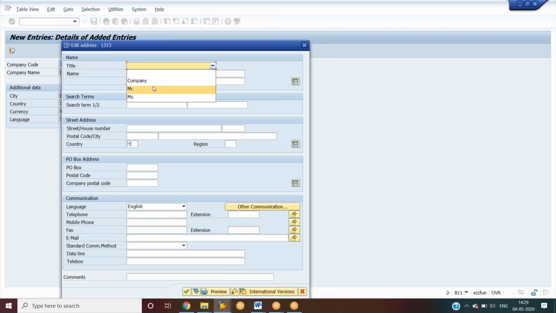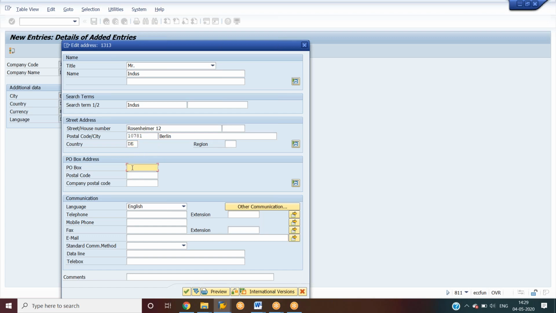This page will open. You have to give the name and address of the company code, Indus. Then the search term, which will be used for searching purposes. I will show you, don't worry. The street I can say is Rosenheimer 12, postal code 10781, city Berlin, and country DE.